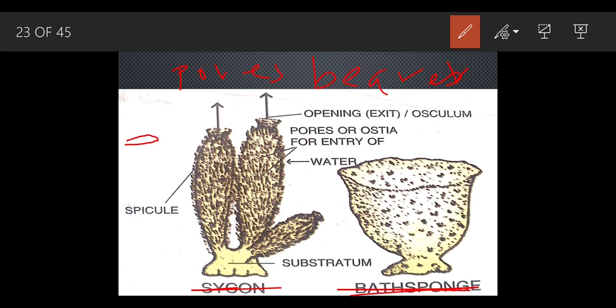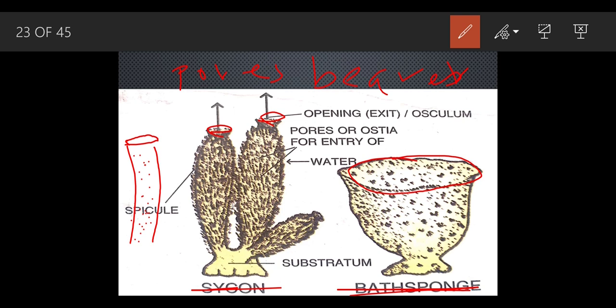So what is the peculiarity of this cycon part? It has one opening at the top, as we can see out here, and we can see up the body of this cycon part with many pores. What does pore mean? These holes. There are many pores on its body. What is the function of these pores? The function of these pores is to absorb food and water, okay. It works like a sponge only. What is the function of a sponge? To absorb up the water. So same like that, these pores absorb up the food and the water.